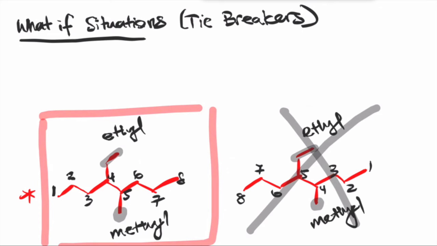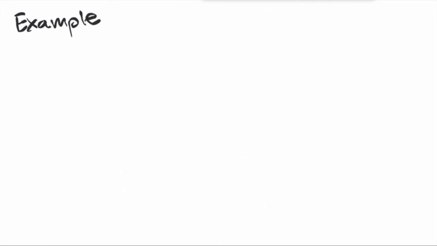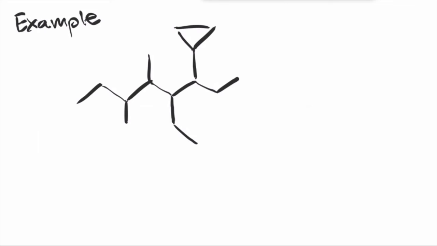So let's go ahead and do one example problem. We're going to see if we combine some of the nuance that we've seen in the previous discussions. So let's go ahead and name this compound. First off, we need to find our parent chain. So octane will be our parent chain here. It is the longest possible chain. Where do we want to number it first, from the left or from the right? So we can go from left to right or from right to left.